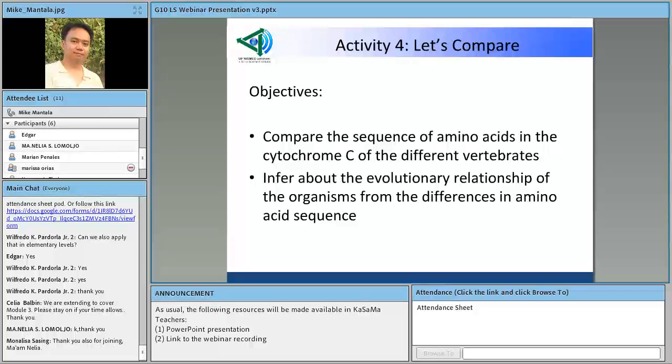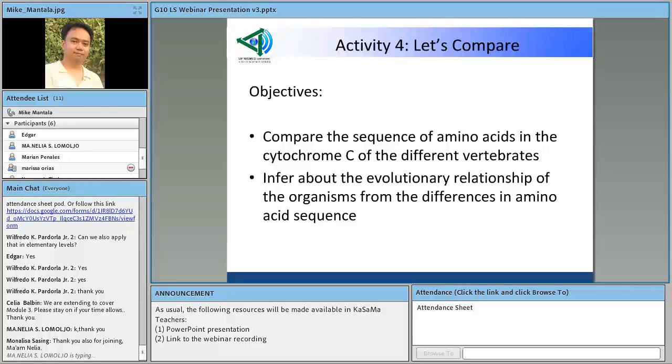So, Activity 4 in this module is entitled Let's Compare. So here are the objectives. Okay? Dito pala, sa activity na to ay mayroon na silang previous knowledge about amino acids. So, when we talk of the sequence of amino acids, dapat i-explain din natin sa mga bata na there are lots of amino acids na present na makikita sa ating katawan, hindi lang sa humans, kundi sa other organisms. So, this activity would zero in into cytochrome C of different vertebrates.